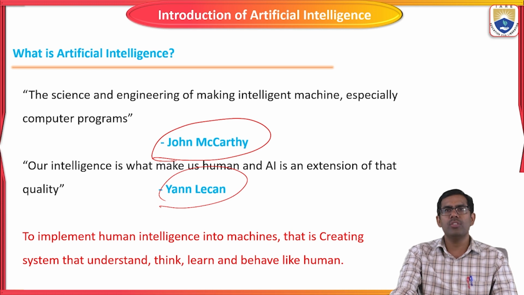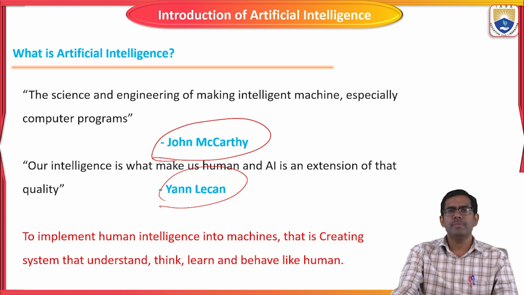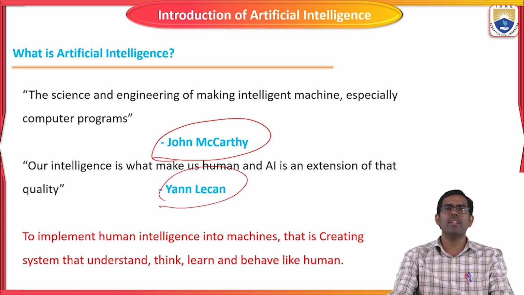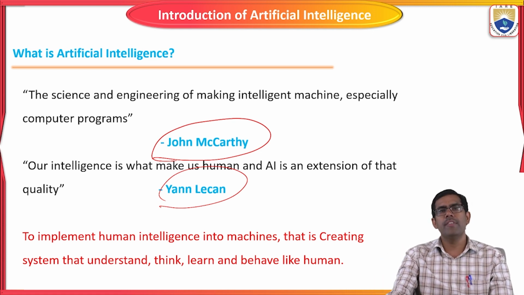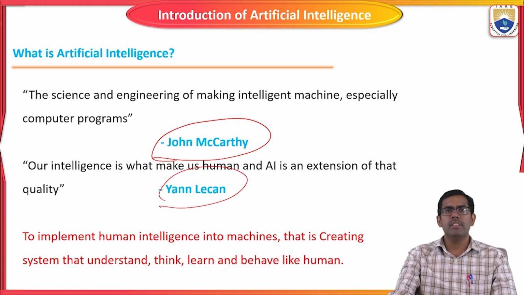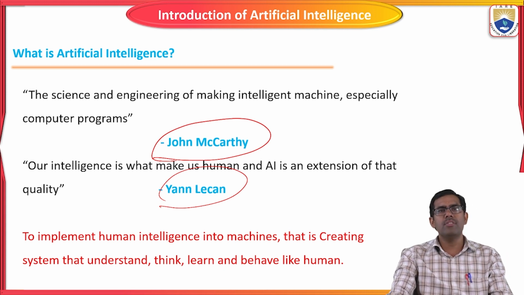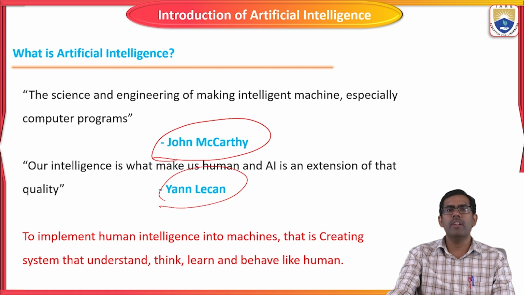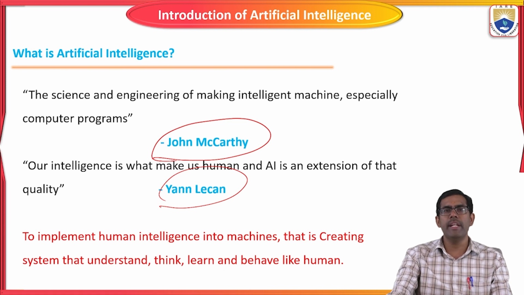The AI is also an extension of that quality. How the human being is thinking and making decisions, that human thinking extension is artificial intelligence. That is the definition for artificial intelligence. The next one is some basic things of what is artificial intelligence: to implement human intelligence into machine.